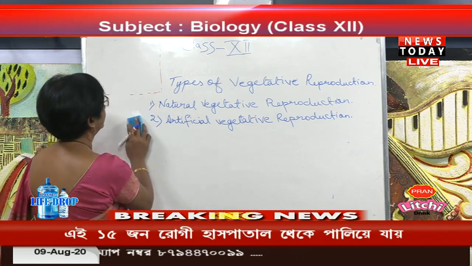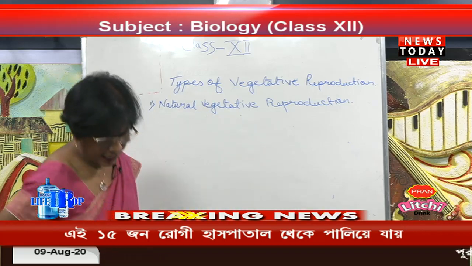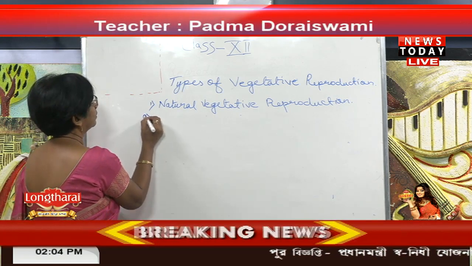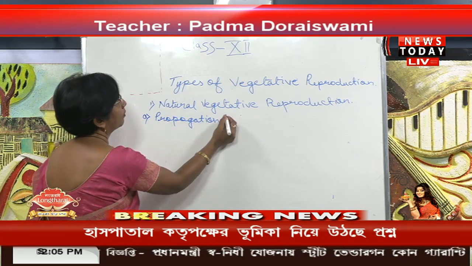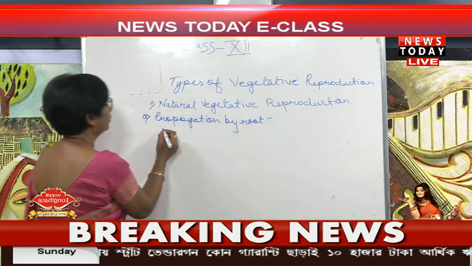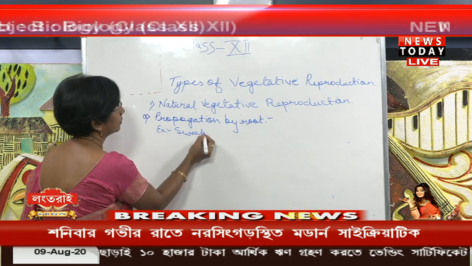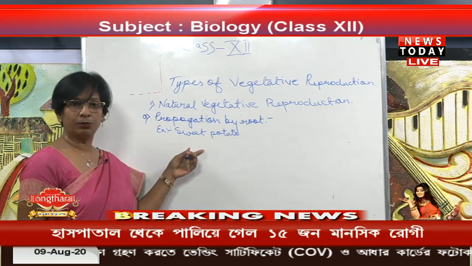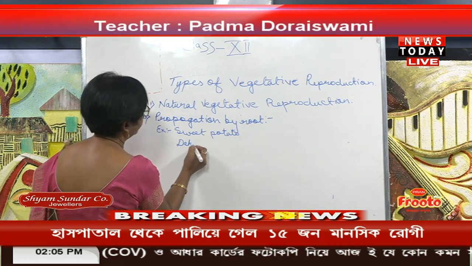Now we will see natural vegetative propagation. The first one is propagation by root. Take the example of sweet potato, which is a tuber, or otherwise the example of dahlia.